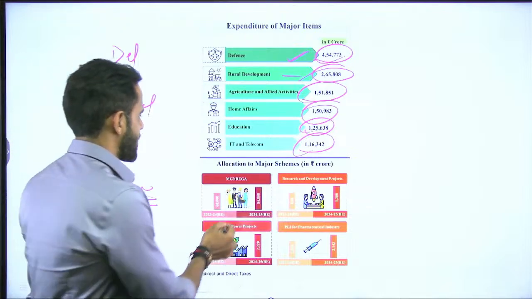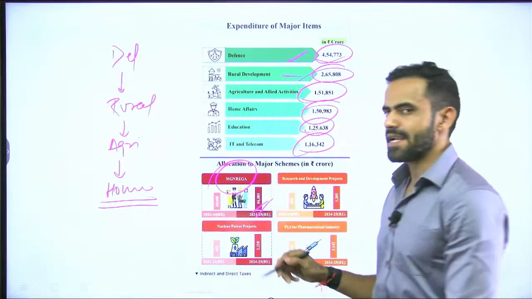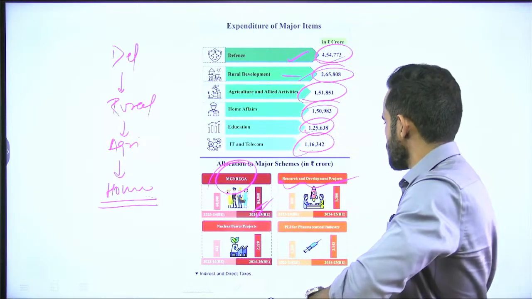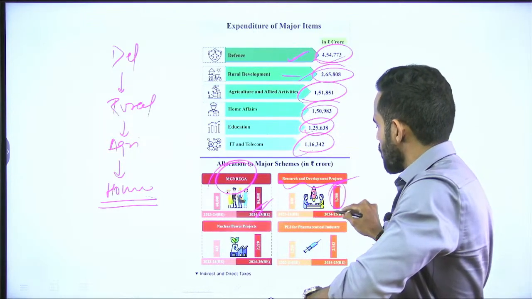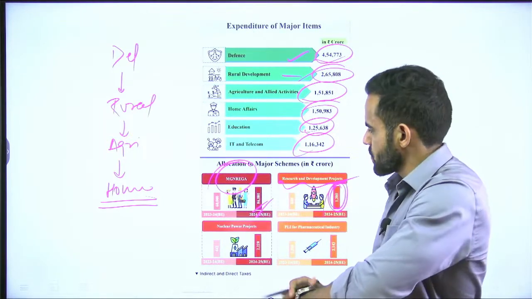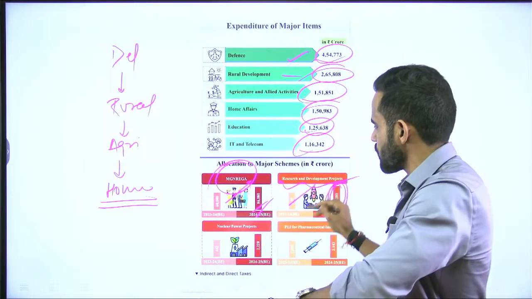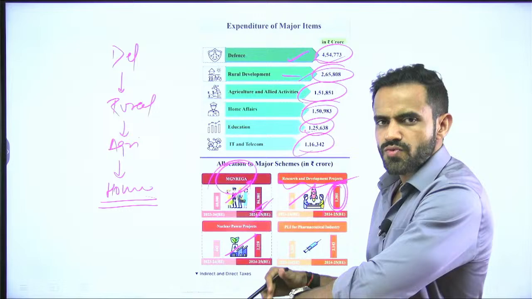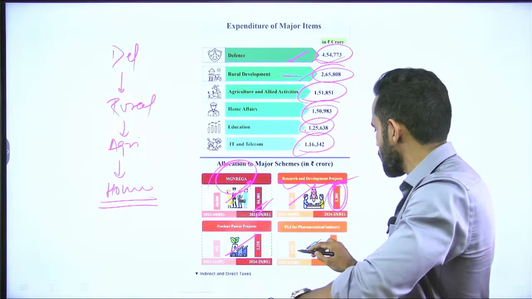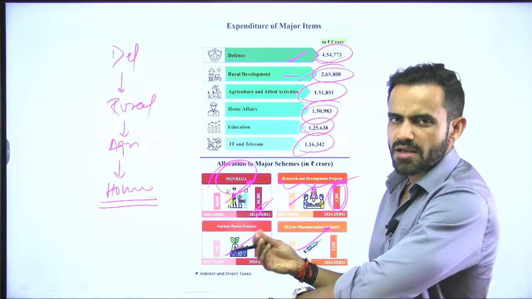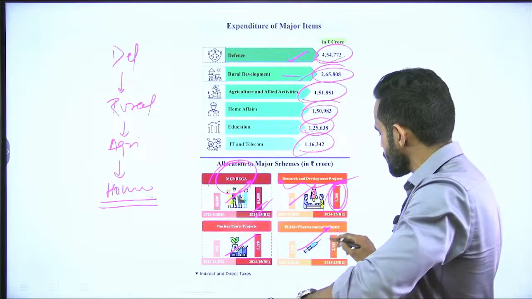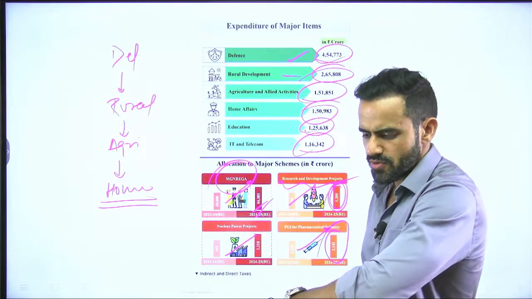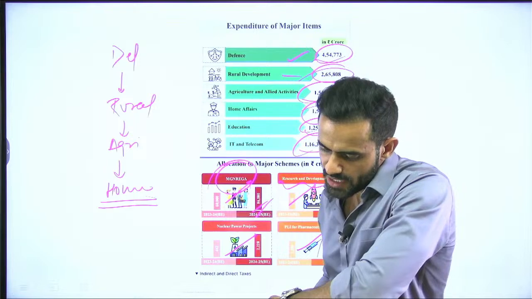Okay, for MG Narega, the government has allocated roughly 86,000 crore rupee. For research and development project, government has allocated 1200 crore rupee. So again, the trend is upward in both cases. For nuclear projects, the government has allocated roughly 2228 crore, and for pharma sector, pharma industry, the government has allocated roughly 2143 crore. In these four initiatives, the expenditure or the allocation has increased.